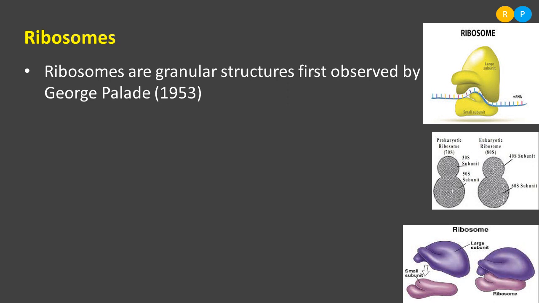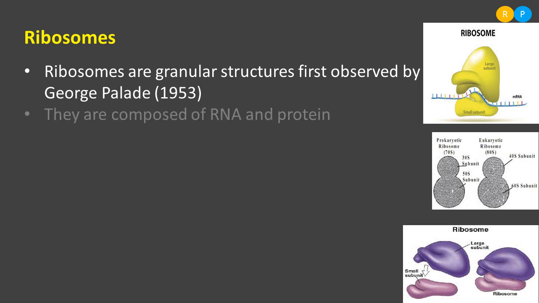So where do we actually find this structure? What is the location of ribosomes? Ribosomes are present in the cytoplasmic region. In the cytoplasm we can find ribosomes, and they are also present on the surface of the endoplasmic reticulum. We can also find this structure in some cell organelles: ribosomes are present in the chloroplast, and in mitochondria also we can see ribosomes.